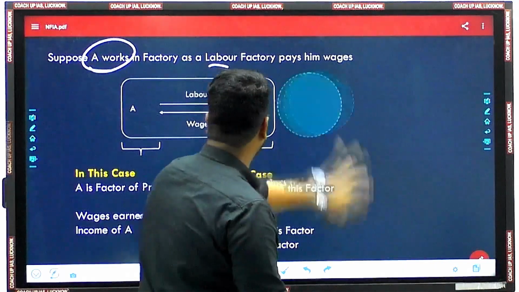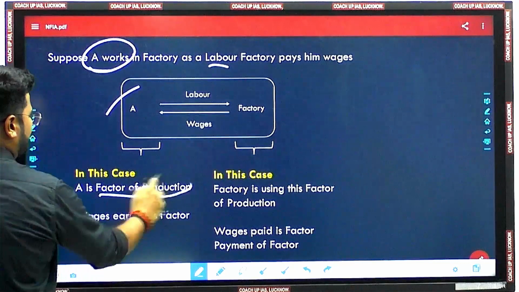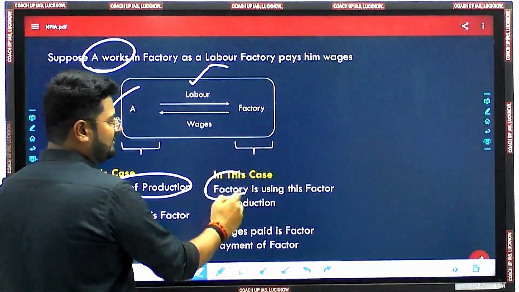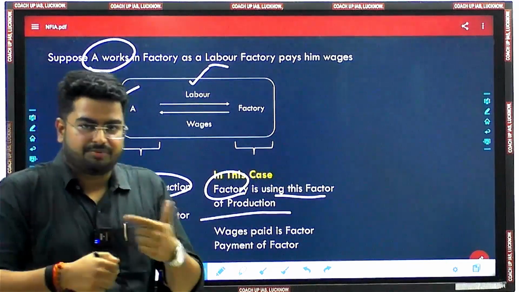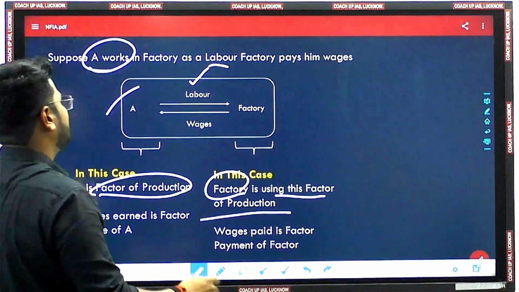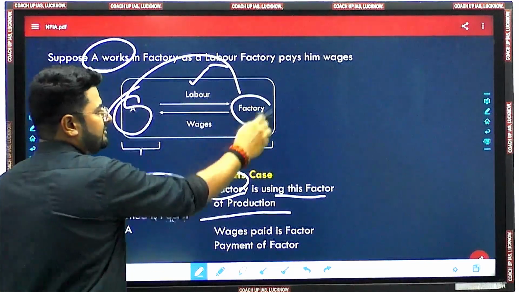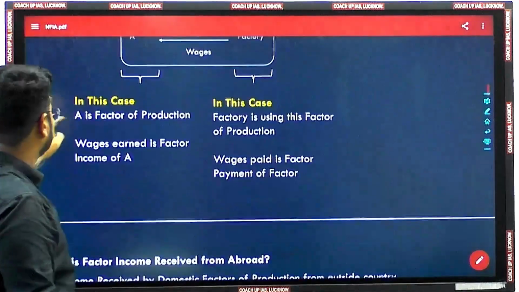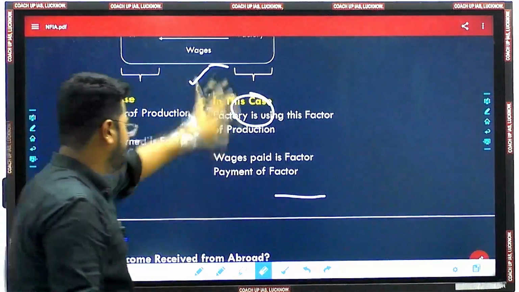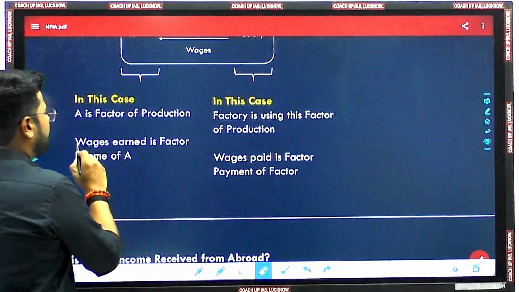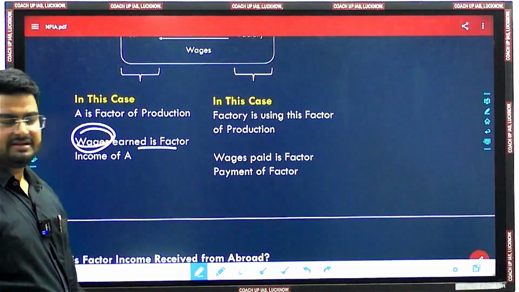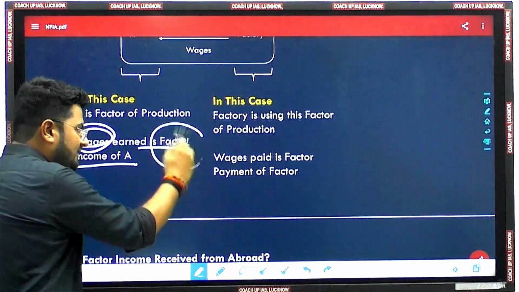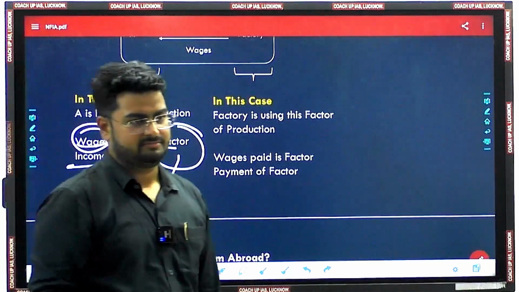So in this very case, A is the factor of production because he forms part of labor, and the factory is actually using the factor of production, meaning the factory is using the services of A, thereby producing some particular goods or services. And for employing the services of A, the payment which A is receiving is the income of A, but specifically the factor income of A. Fine?